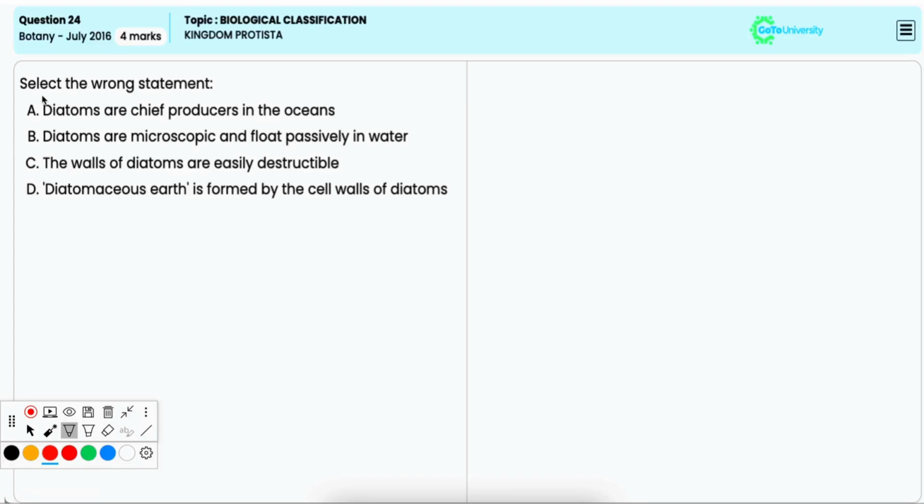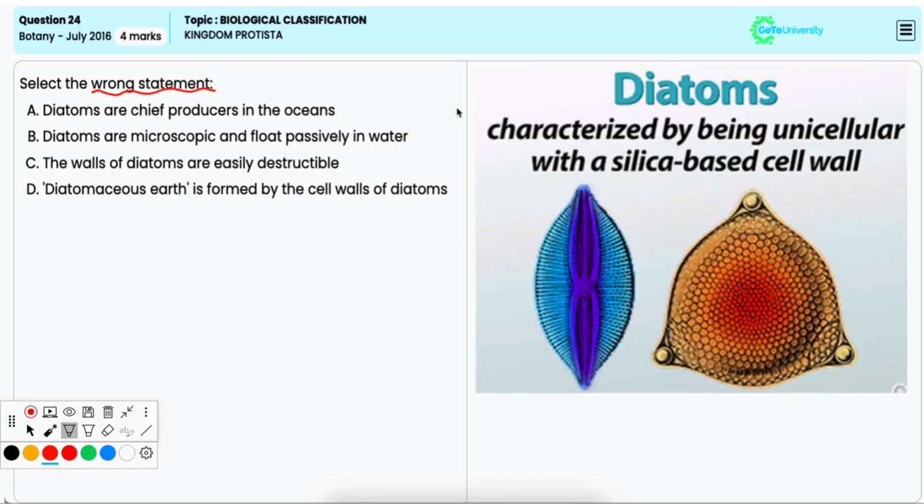In this question, you have to identify the wrong statement regarding diatoms. Now, option A: diatoms are chief producers in the oceans. This is true. They are a major component of the phytoplankton and they contribute significantly to the primary production in oceans. Hence, it is an incorrect option.